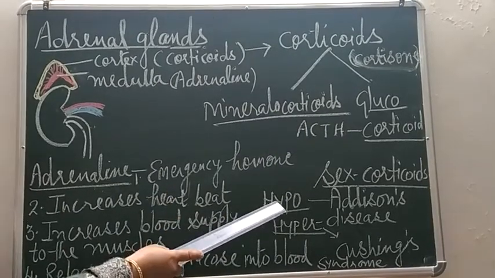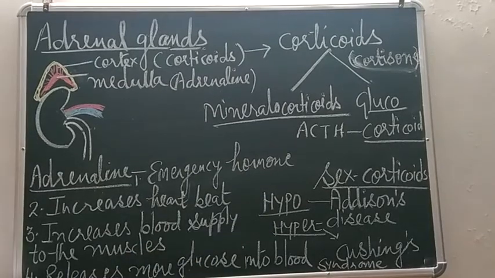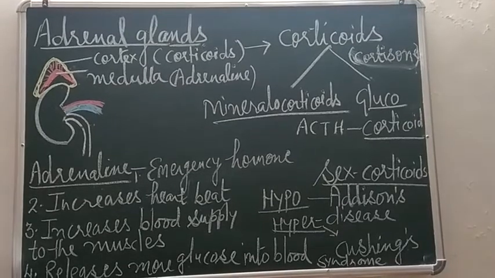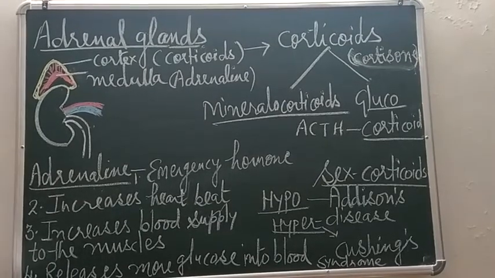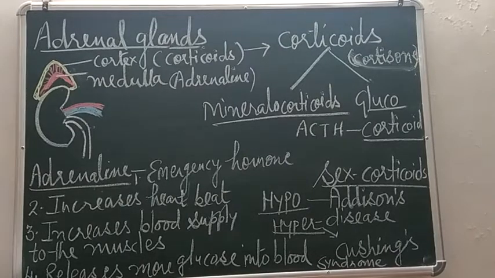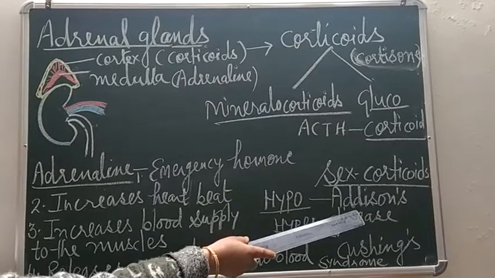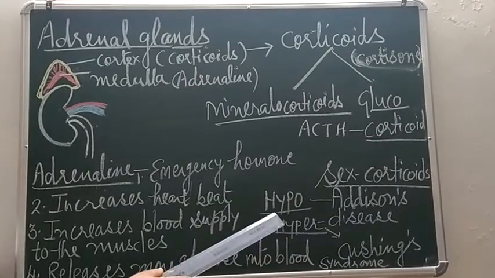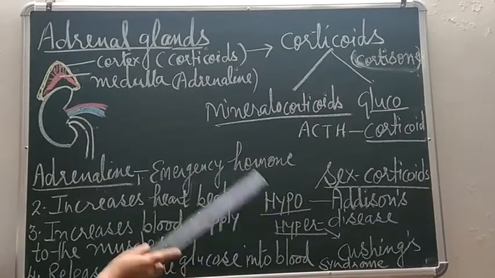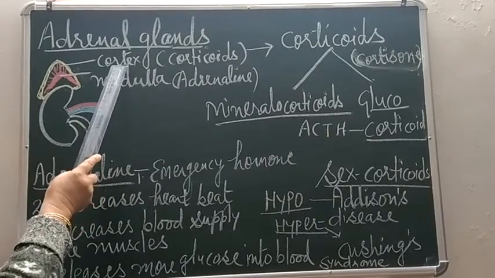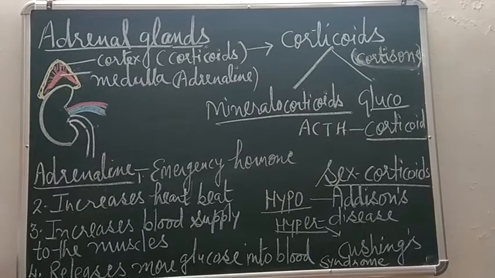Hypo means less secretion of cortical hormones. If there is less secretion from the adrenal cortex, then people will develop a disease known as Addison's disease. So Addison's disease is caused due to hyposecretion of the adrenal cortex.